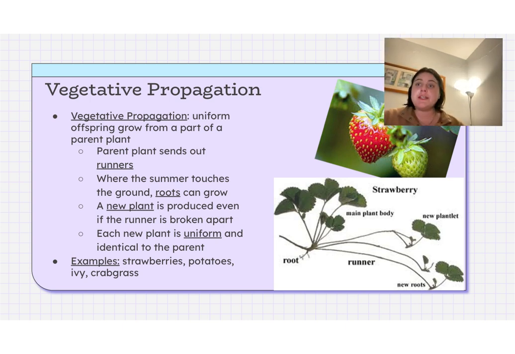Vegetative propagation. Obviously our keyword is vegetable or vegetative. It is a uniform offspring that grows from part of a plant. Plants give off what are called runners, which are like long branches. And wherever that branch touches the soil or the ground, roots can grow for a new plant. Even if the runner is broken apart, a new plant can grow from that. And again, each new plant is identical to its parent. Strawberries, potatoes, crabgrass, they all do that.